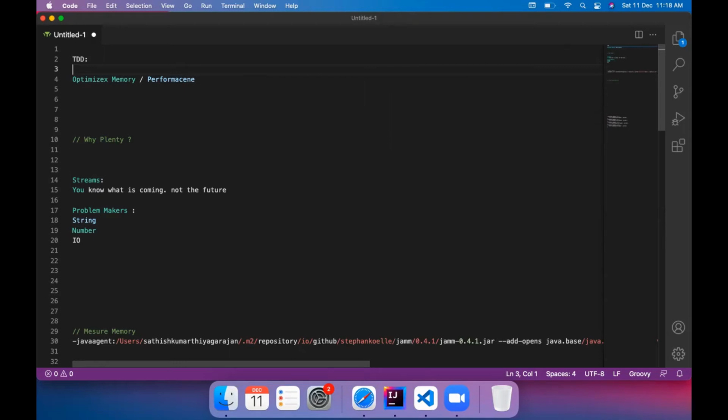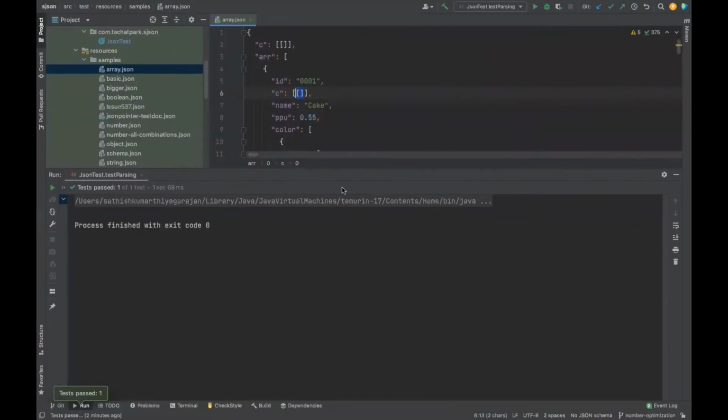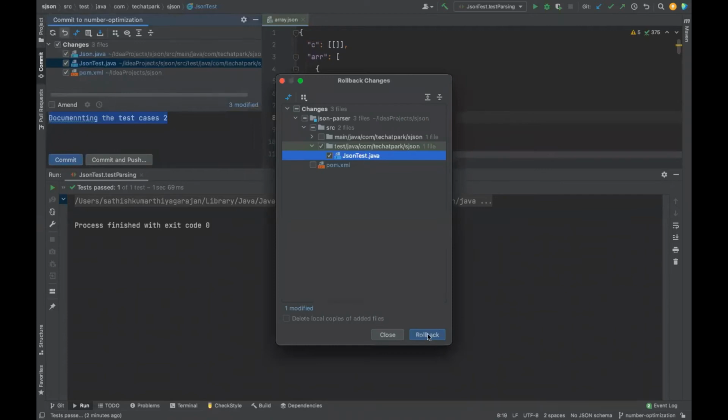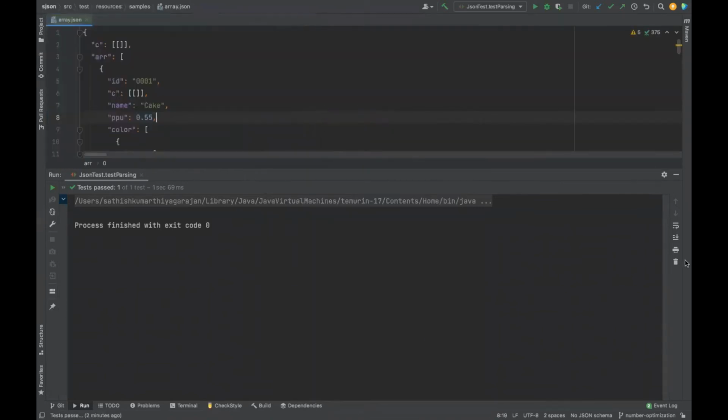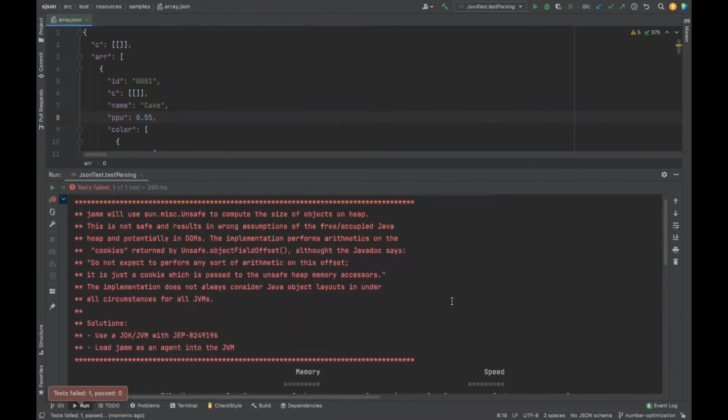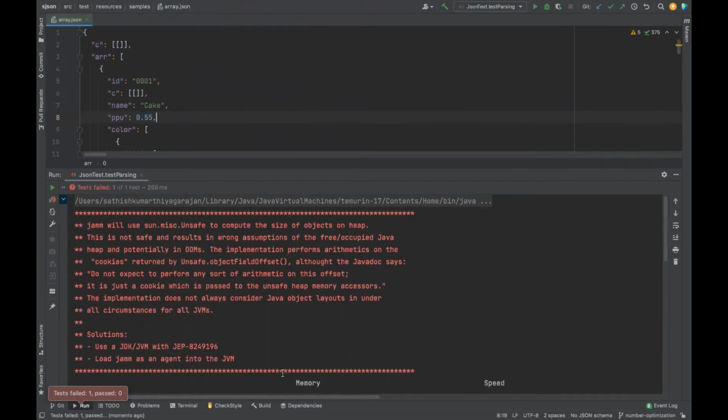In order to do this, performance is slightly straightforward. I'm going to put a report just to move on because the logic is important. So I'm going to roll back the test cases to keep it at the level it is already at. But I'll just show you how this actually runs. Now when I'm running these test cases, you know that accuracy is guaranteed, so we don't care about accuracy. We are going to the next level, where anything that you want to measure, you should see visibly. Now see, this is actually complaining. Why is it complaining? We need to know this.